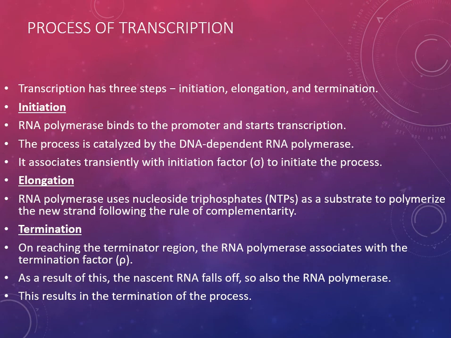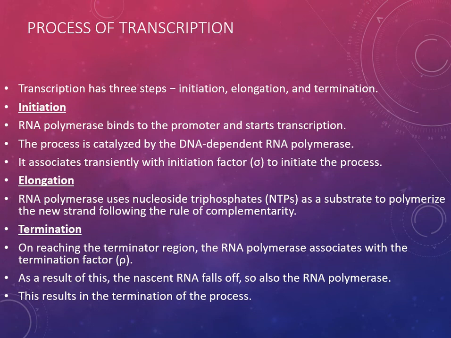It associates transiently with an initiation factor to initiate the process, that is the sigma factor. Now elongation. RNA polymerase uses NTPs, that is nucleoside triphosphates, as a substrate to polymerize the new strand following the rule of complementarity. Now the third step is termination.